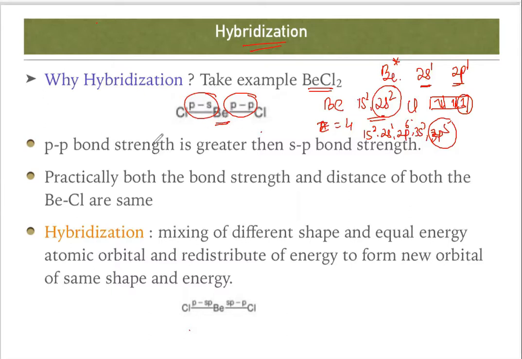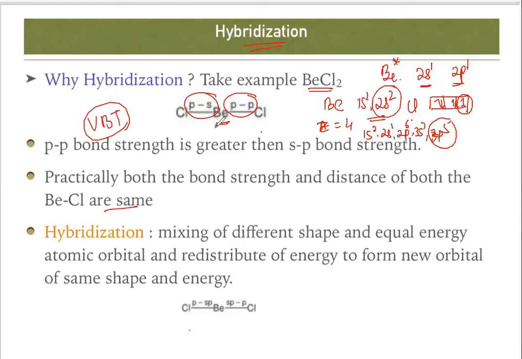But we already know that PP bond strength is greater than the SP bond strength, right? So we are saying that this bond is stronger than this bond. But practically both the bond lengths of BCl are the same. That means this VBT theory fails to explain the exact bond length of the molecule.